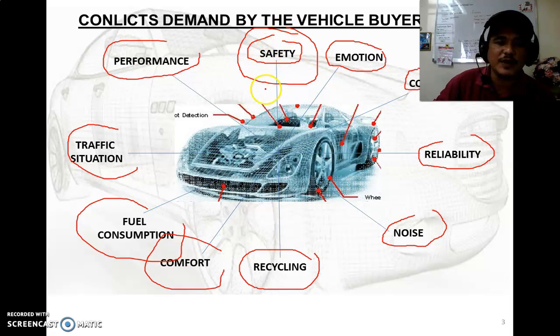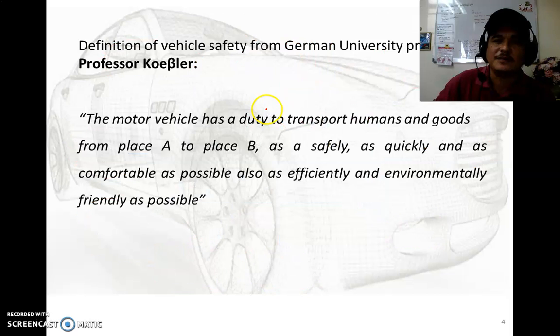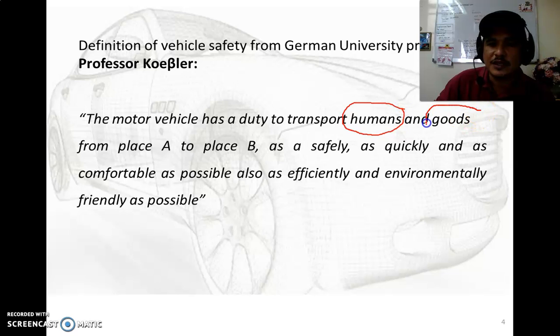So the question now is, what is automotive safety? Automotive safety has been explained by one of the professors, Professor Kobler from Germany. What he said is that the motor vehicle has a duty to transport humans and goods. Humans means passenger cars, goods means products carried by lorries and containers. The motor vehicle has a duty to transport humans and goods from place A to B.